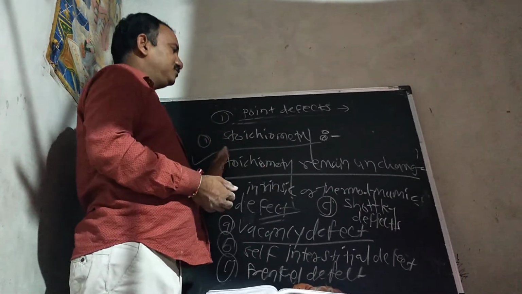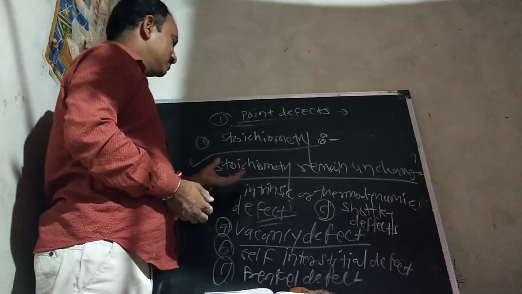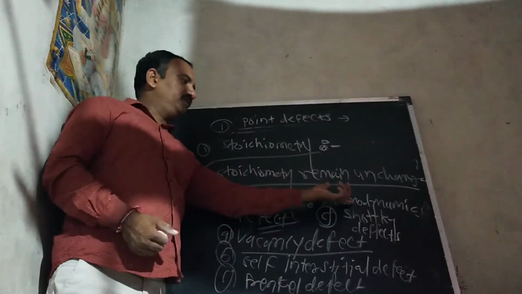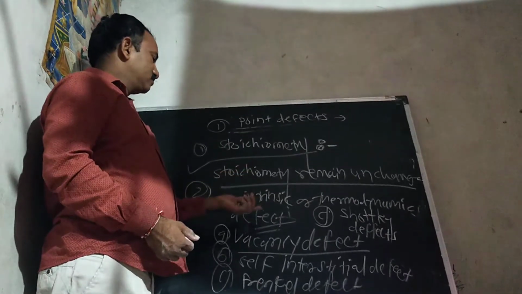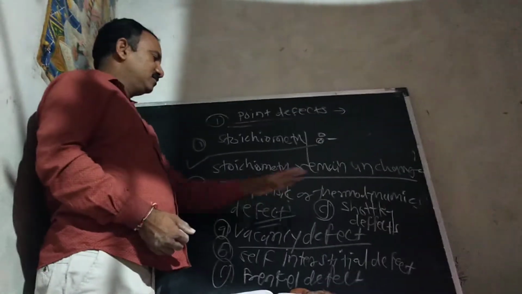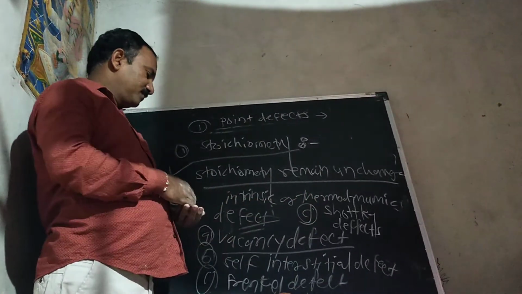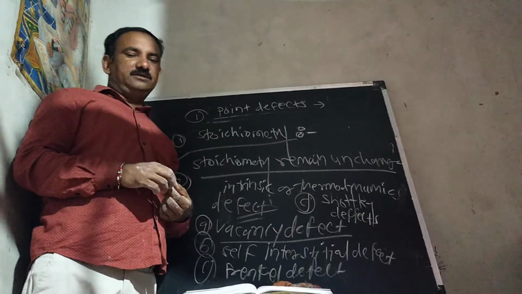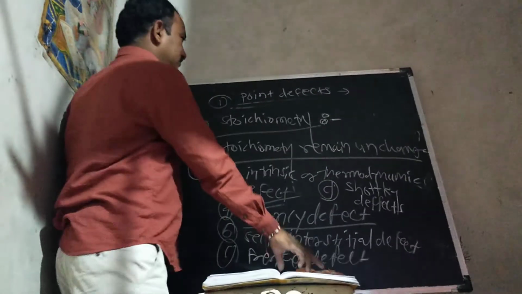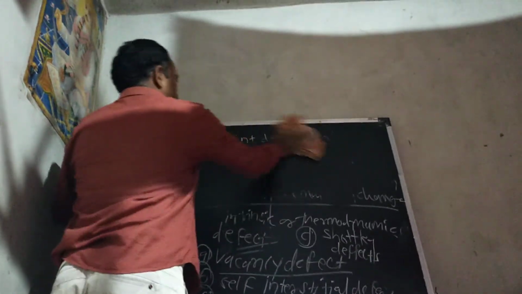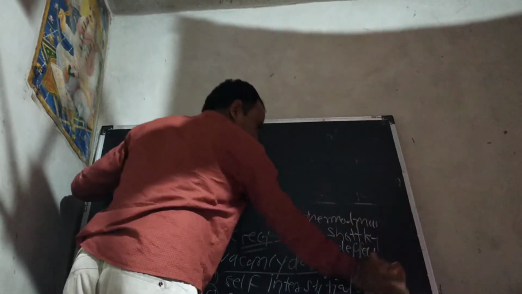In the stoichiometric defects, stoichiometry remains unchanged. This is also called intrinsic or thermodynamic defect. It has four types: vacancy defect, Frenkel defect, Schottky defect, and self-interstitial defect. So these are the four types of the stoichiometric defects.